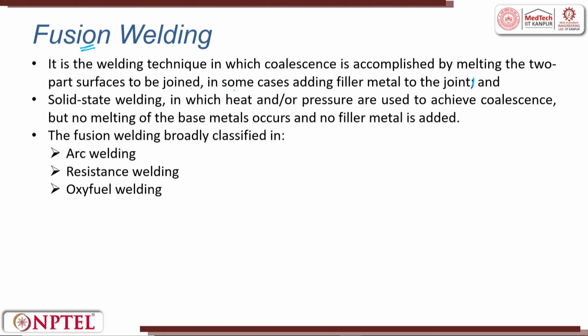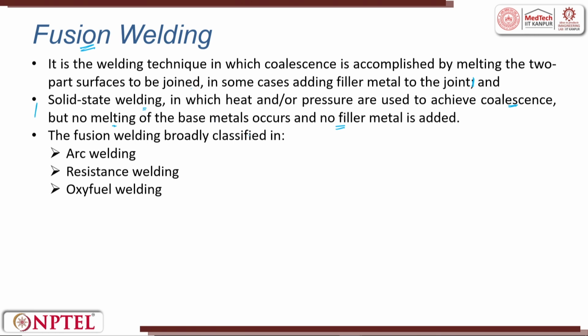There we studied in depth joining between two parts without adding filler and with adding filler. When we talk about solid state welding process, only heat and pressure are used to achieve this coalescence. There is no melting of the base material and no filler material is added. So, that is fusion welding process. I am just telling you the difference between fusion welding and solid state welding.